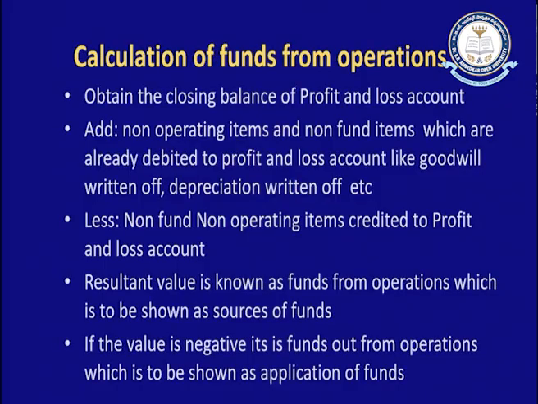And then deduct non-fund, non-operating items which are credited to the profit and loss account. These are credited to the profit and loss account, meaning they are considered as income. Then whatever the resultant value, it is known as funds from operations, which is to be shown as a source of fund. So, if you take net profit and add non-operating expenses, then deduct non-operating incomes, whatever the resultant value, that is considered as funds from operations.